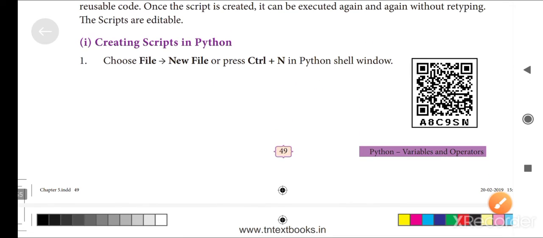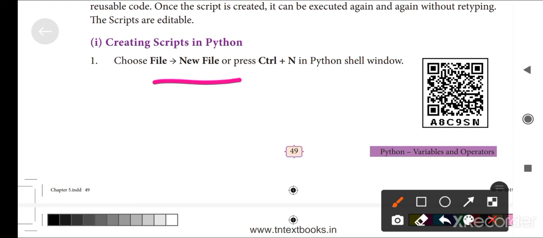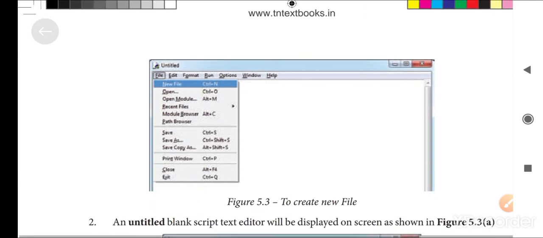After that, inside the pop-up menu, we can select New File, or press Ctrl N. This is the shortcut for opening a new file in all applications, like Microsoft Office, Microsoft Excel, Python, C, C++, Java. Click New File or press Ctrl N in the Python shell window.